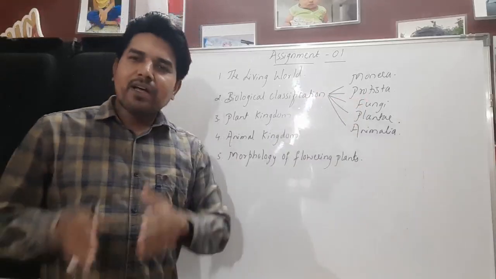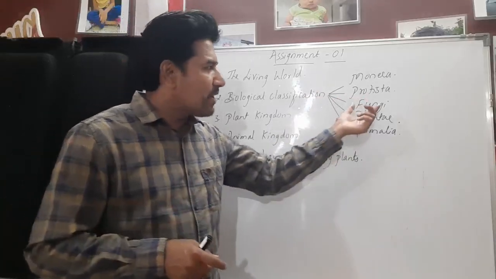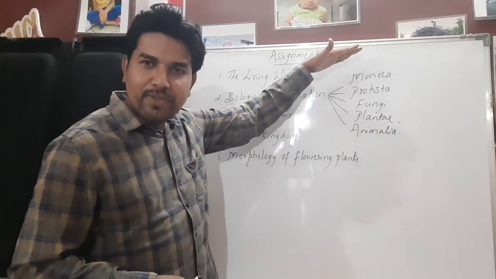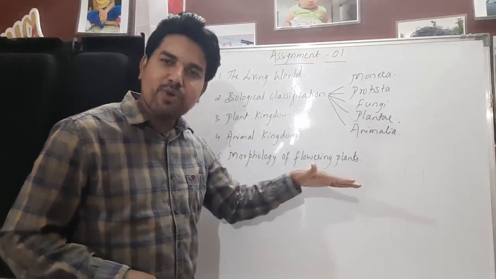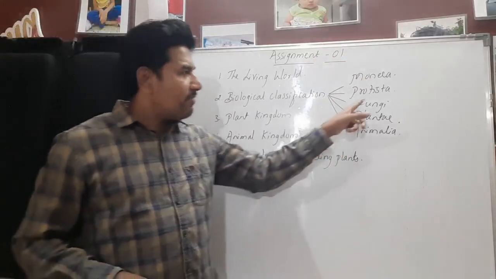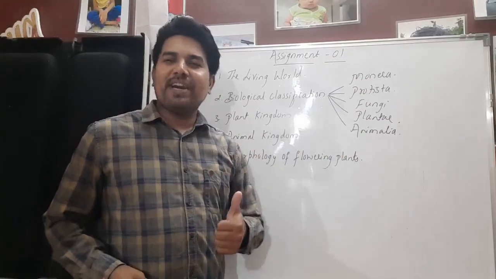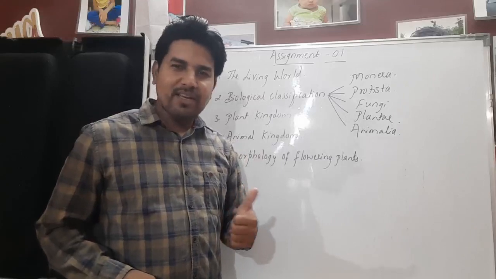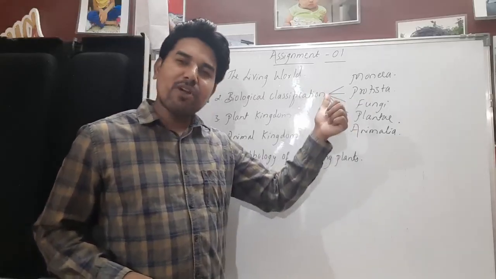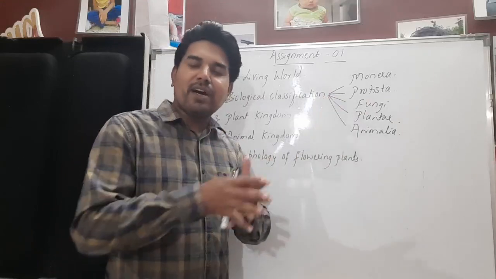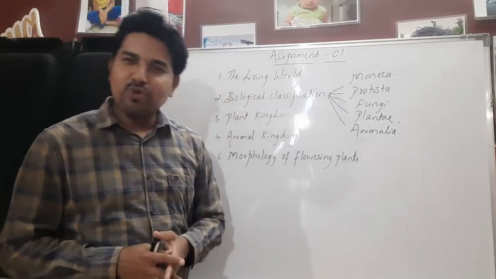Protista, we call this kingdom Protista as eukaryotic. So first, Monera is prokaryotic; the rest all contain eukaryotic organisms. Then what does the Protista consist of? Chrysophytes, diatoms will come under this, where the diatoms are also called the jewels of the plant kingdom. They are also called the chief producers of the oceans.